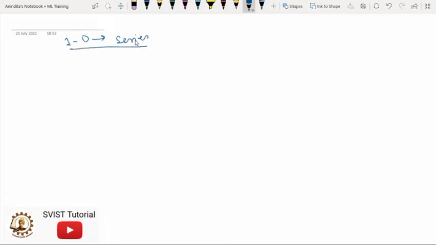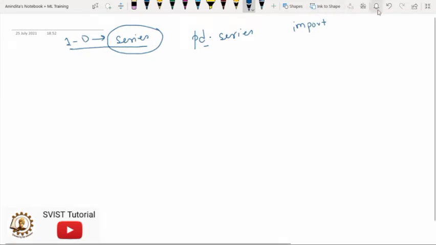Whenever you are using pandas, and if you want to use some array which is one dimensional, then it is not known as array. It is known as series in pandas. And how can you create a series? You have to write pd dot series. And where am I getting this pd from? I have explained that whenever we are importing pandas, we give it a nickname, an alias. So pd dot series. This is how you can create this one dimensional array.